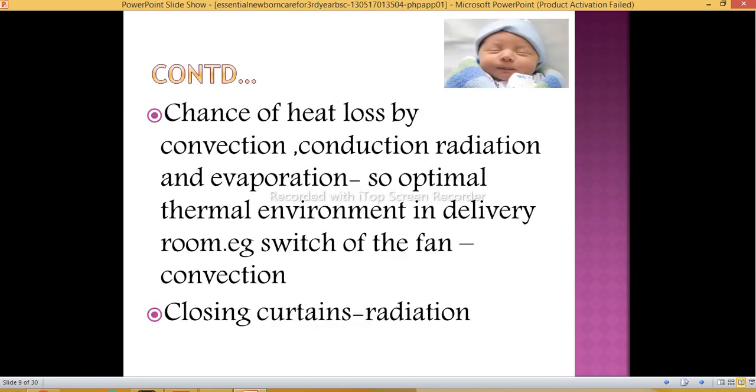There is a chance of heat loss by convection, conduction, radiation and evaporation. So we need an optimal thermal environment in the delivery room, for example switch off the fan. With a fan, by convection there is transfer of heat from the body and the baby may get hypothermia, so we can switch off the fan. Closing the curtain prevents radiation.